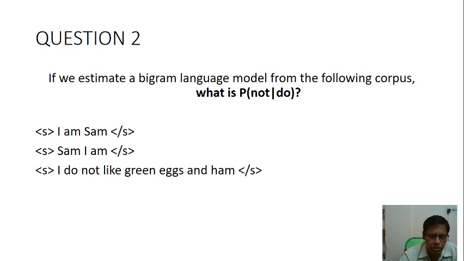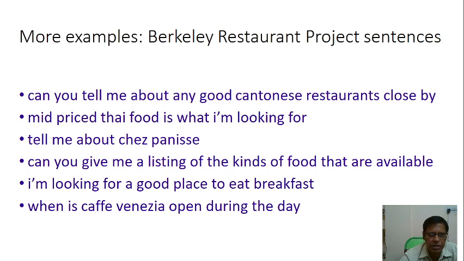So here the statement is about "I am Sam. Sam I am. I do not like green eggs and ham." These are the sentences. For more examples: "Can you tell me about any good Cantonese restaurants close by?" "Mid-priced Thai food is what I am looking for." These are sentences that are more relatable to the Berkeley Restaurant Project sentences.